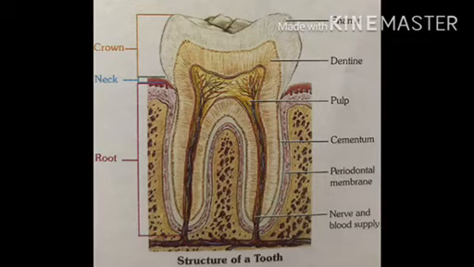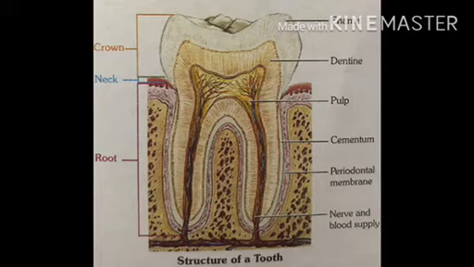Root: the part of a tooth embedded into the jaw. Crown: the top part of the tooth outside the gum. Neck: the part between the root and the crown. You will see it in the picture also. Now the tooth internally is made up of enamel, dentine and pulp